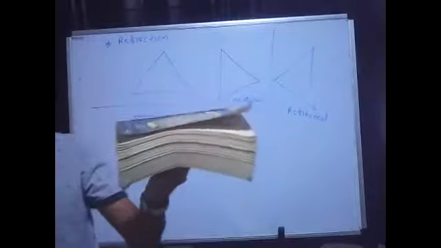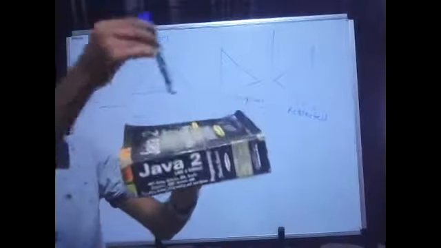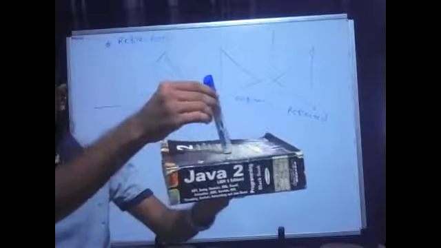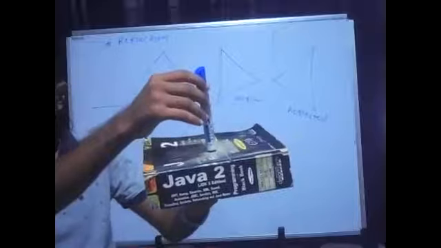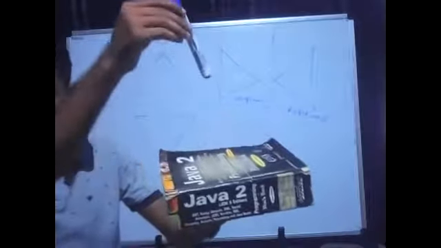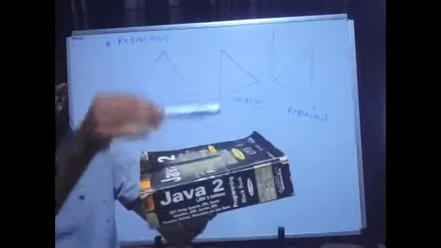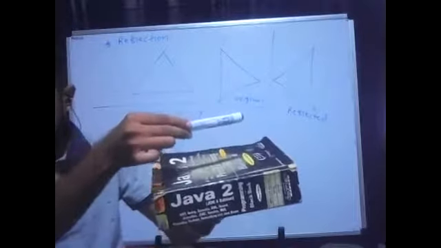Let me give an example. Let's say I have this book. This book is the xy plane for me. Now, let's say this is the book which is the xy plane and I'm talking about the reflection axis. Either it would be perpendicular like this. Assume that your reflection axis is passing through this plane like this, where it is making an angle of 90 degrees. This is the first case, where your reflection axis is perpendicular. The second case is that it could be parallel also. For example, this is my plane and the reflection axis is like this, where both are parallel. So either parallel or perpendicular. There could be two different cases.